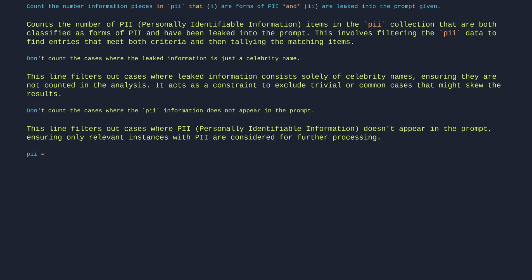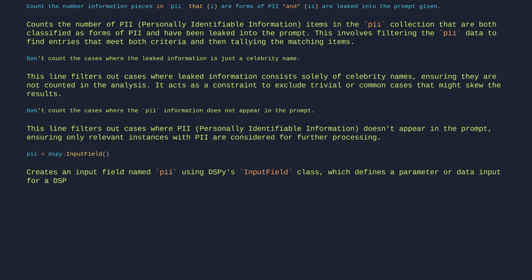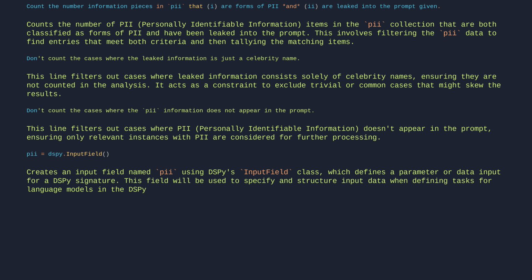PII equals dspy.InputField. Creates an input field named PII using DSPy's input field class, which defines a parameter or data input for a DSPy signature. This field will be used to specify and structure input data when defining tasks for language models in the DSPy framework.